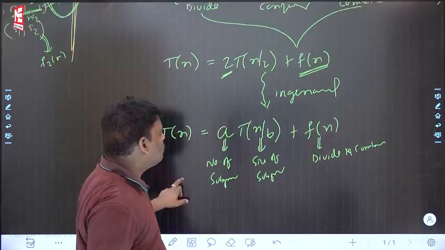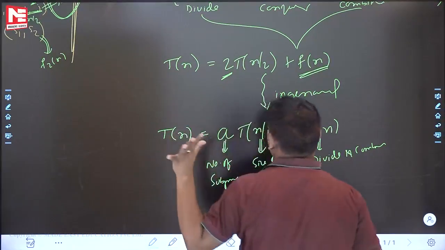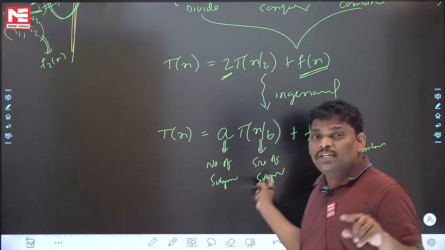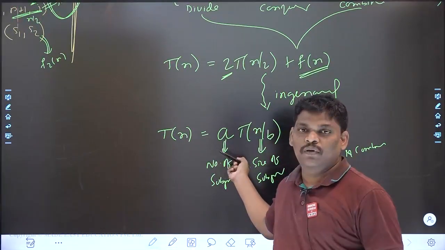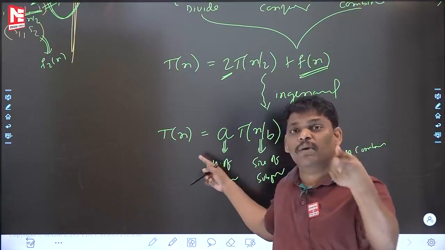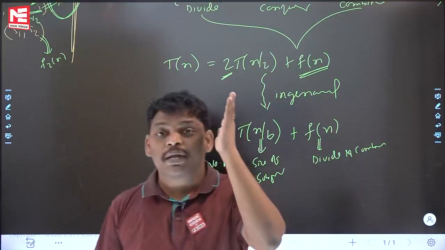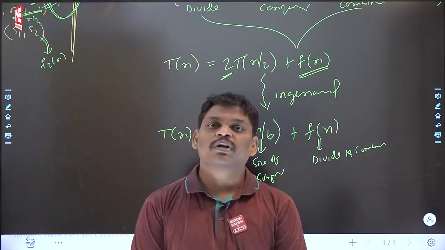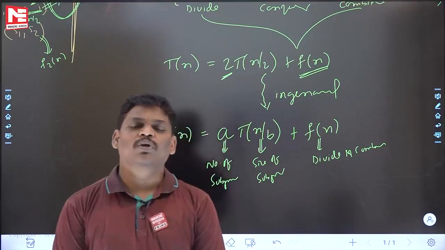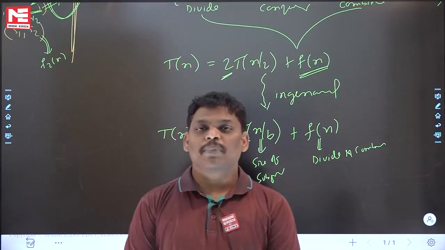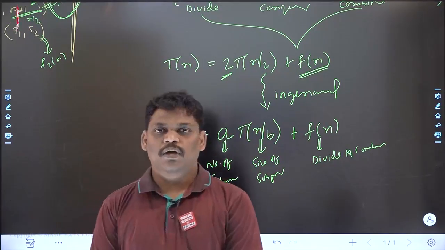What is the a? Number of subproblems. What is the n by b? Size of each subproblem. f of n, divide time and combine time. Some people are asking me, sir, this one we have seen somewhere. Of course, this one you see in master theorem. To solve these kinds of recurrence relations, master theorem is invented. If anyone asks what is the master theorem's basic purpose, the answer is: to solve divide and conquer recurrence relations. But anyhow, we are not interested in that at all. Master theorem purpose, recurrence relation solving. Please be careful.